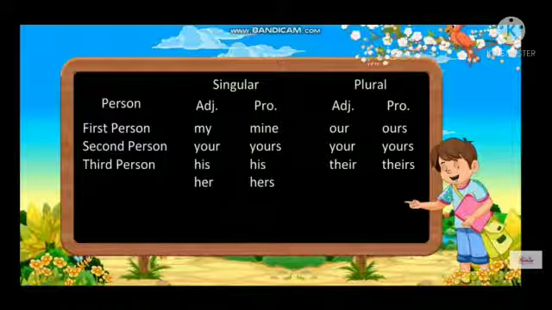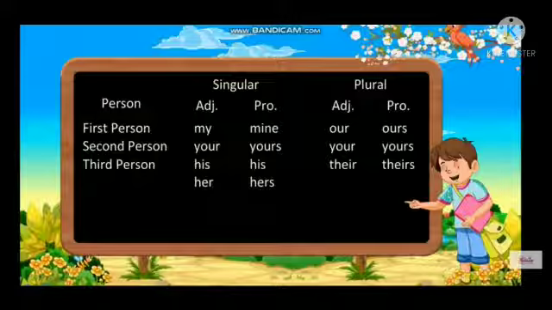See here: person, singular, plural. First person: adjective my, pronoun mine. Here plural adjective is our, pronoun is ours. Second person: adjective is your, pronoun is yours.